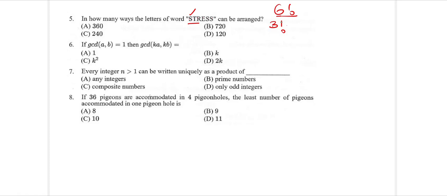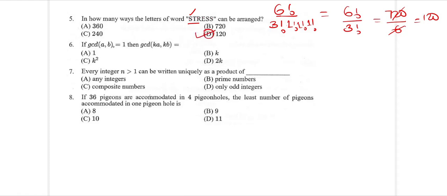The remaining elements occur only one time, so it is 1 factorial, 1 factorial, 1 factorial. So the total number of ways: 6 factorial is 720 and 3 factorial is 6. This gives 120. Answer is going to be D, which is 120.